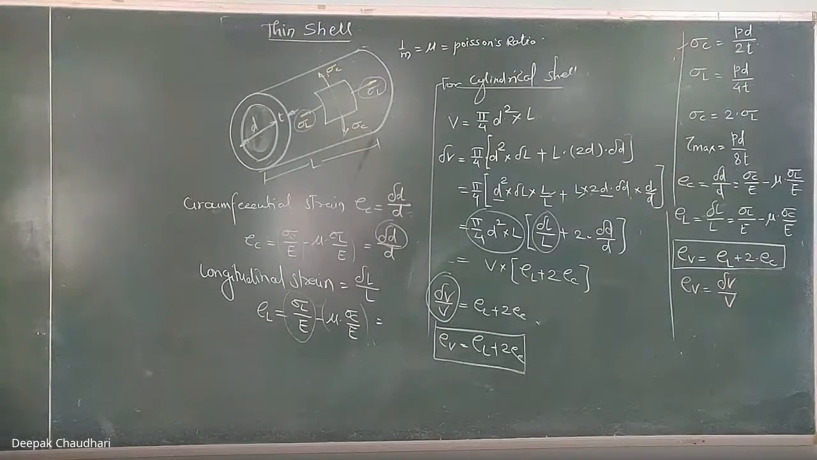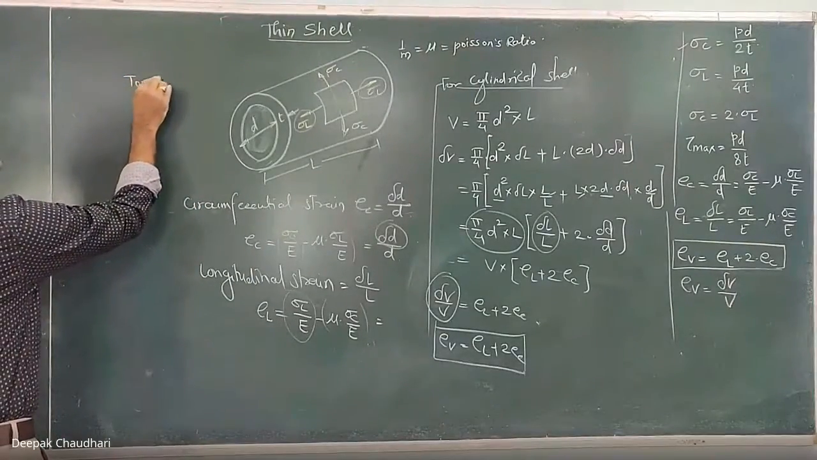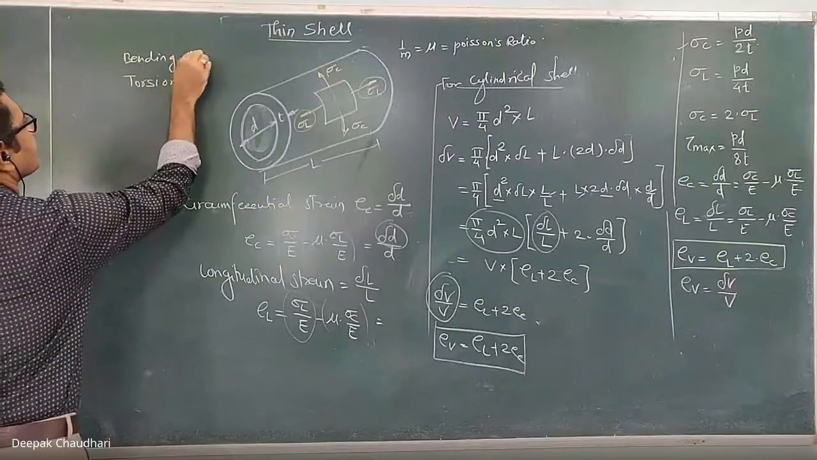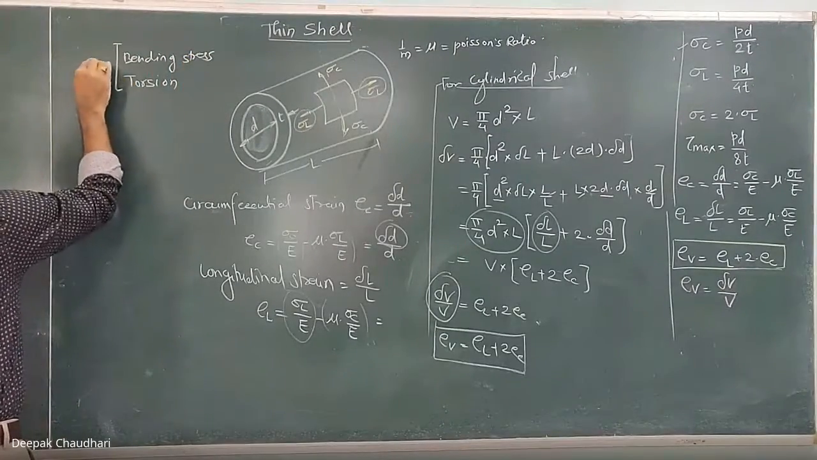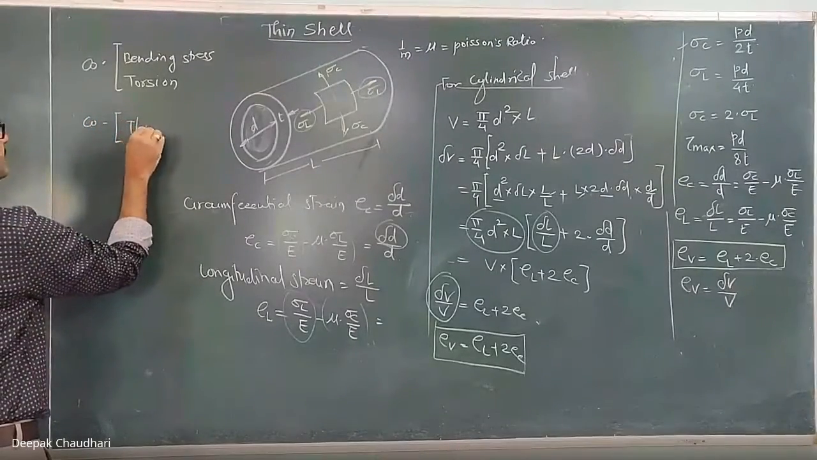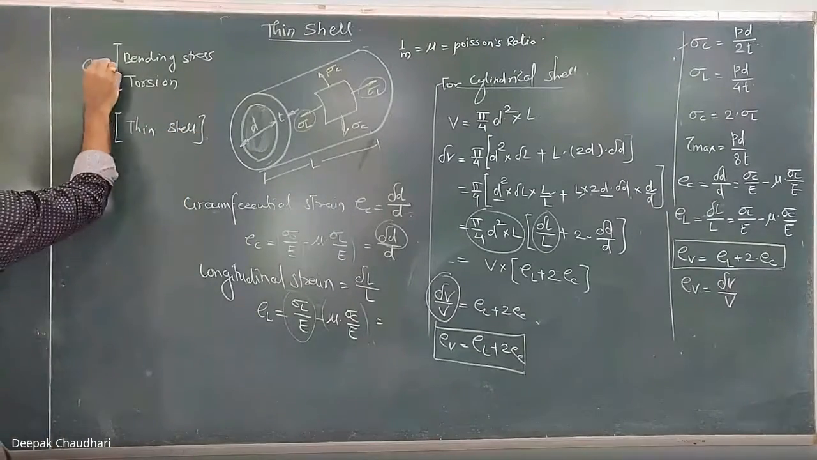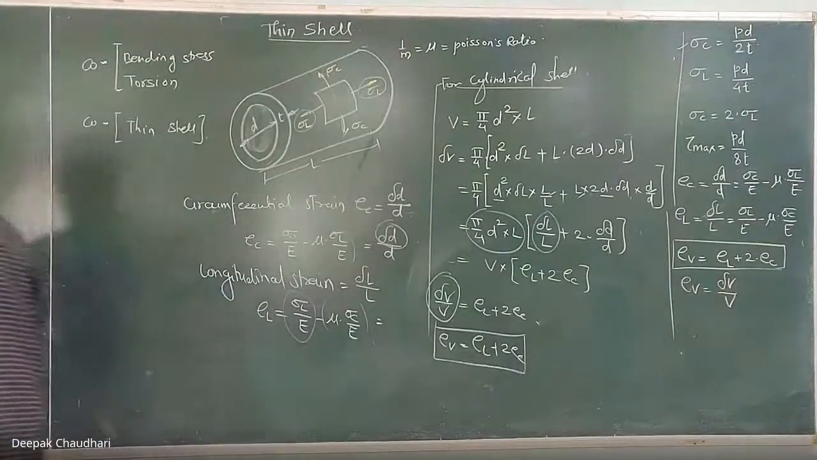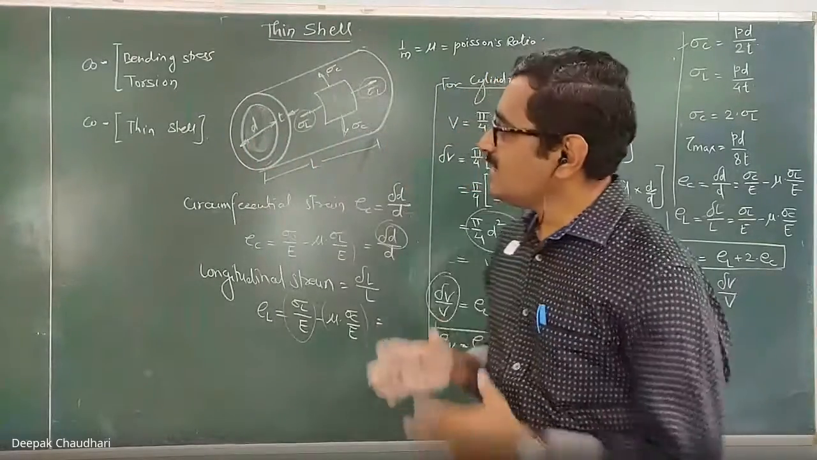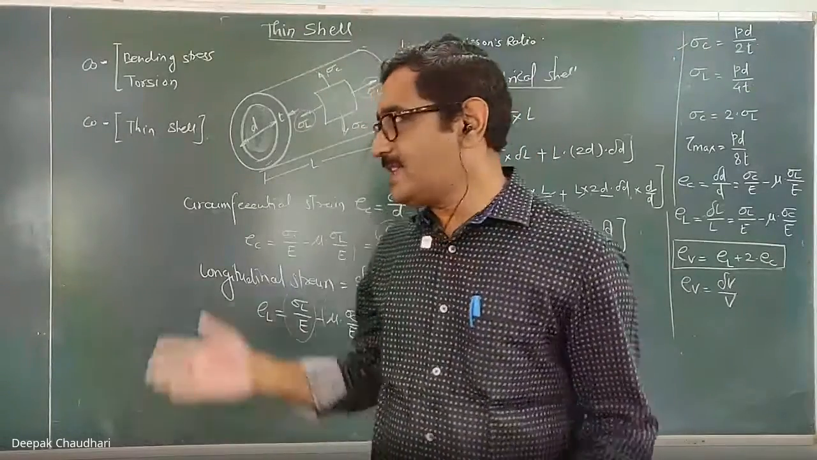Next important thing, the syllabus for the test IA2: torsion and bending stresses. These two topics are on one CO. And the second CO is the thin cylindrical shell, thin shell, cylindrical as well as spherical. Your test will be based on these two COs: bending stress, torsion, and the thin shell. Today, tomorrow, and day after tomorrow, in 3 days, I am going to finish this thin shell.